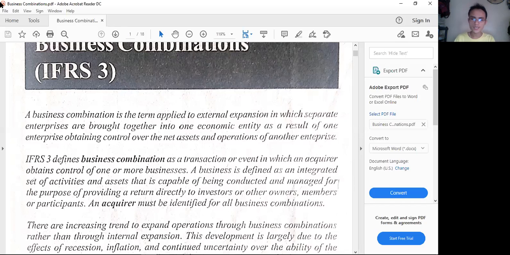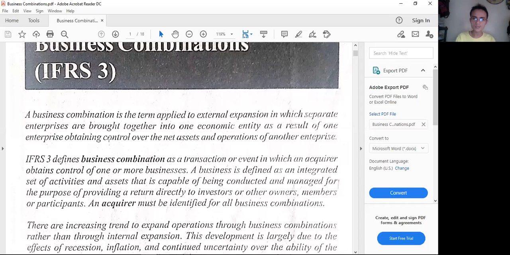The case here is actually the company acquiring another company. So once again, a business will combine with another one because of synergistic benefits, as I've said, and one has control over the other.